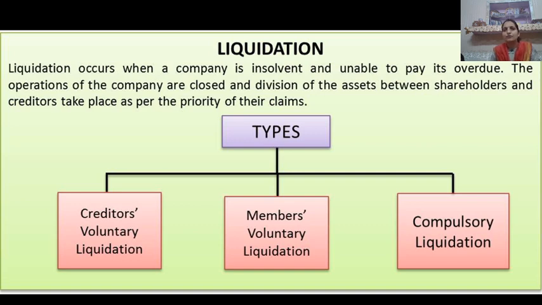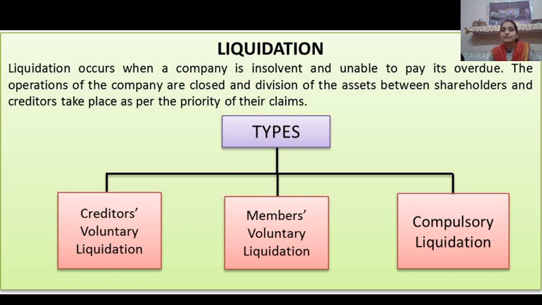So here we have three types of liquidation process. Number one is creditors voluntary liquidation, number two is member voluntary liquidation, and number three is compulsory liquidation. Now, when the creditors, who are the external users, file a suit in the court to liquidate the company for the recovery of their amounts, this is a case of creditors voluntary liquidation.